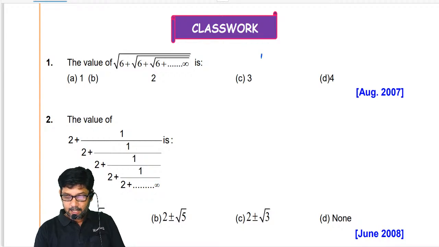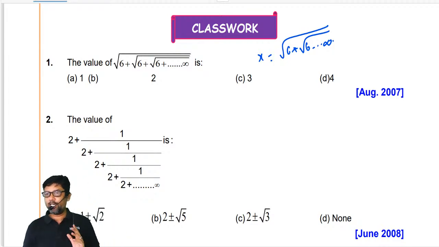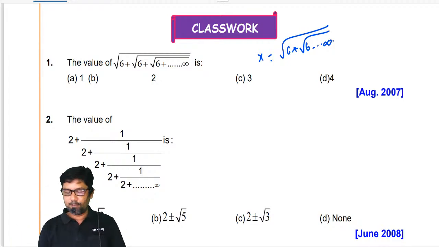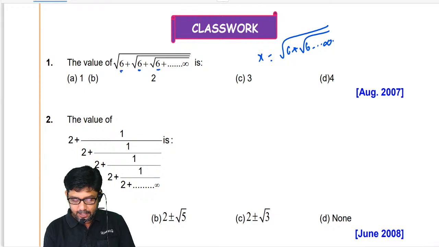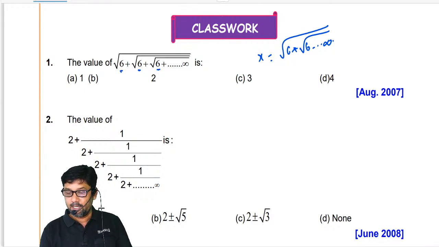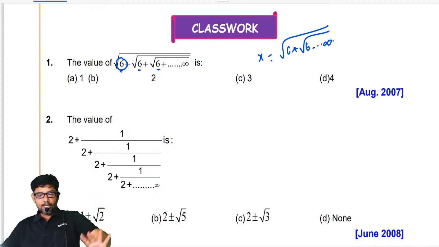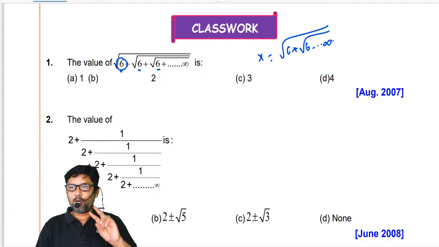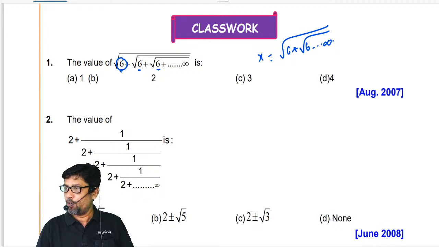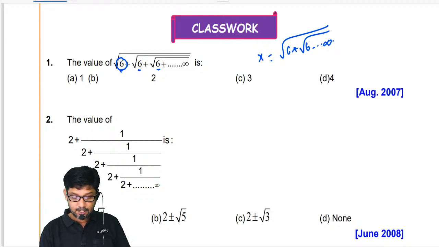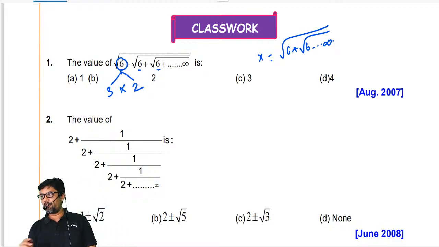First they will write x is equal to root 6 plus root 6 plus root 6 up to infinity, squaring on both sides, form a quadratic equation. That is a waste of time. Just follow my method. What is the number here? 6. So when 6 is given, 95% of the time, that number is going to be the product of two consecutive numbers. Now 6 is the product of two consecutive numbers, my dear? Yes. What is it? 3 and 2. Am I right, my dear? 3 and 2, product of two consecutive numbers.